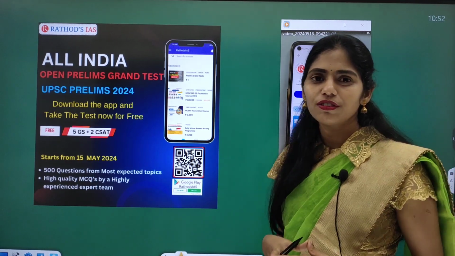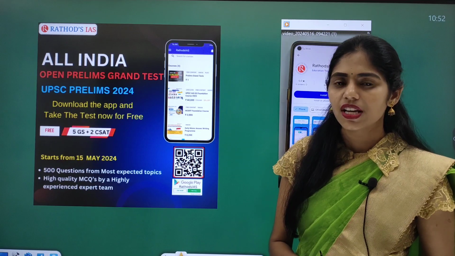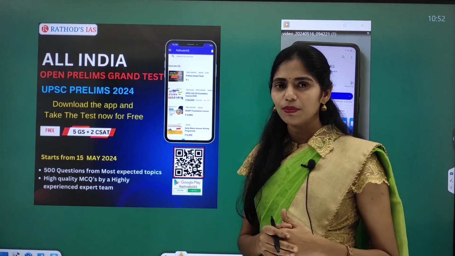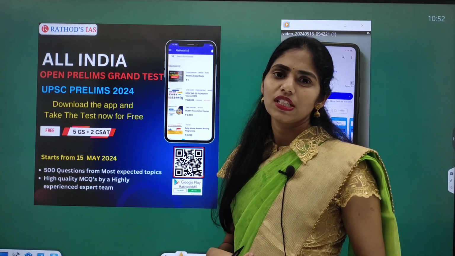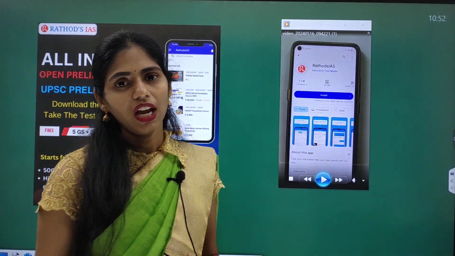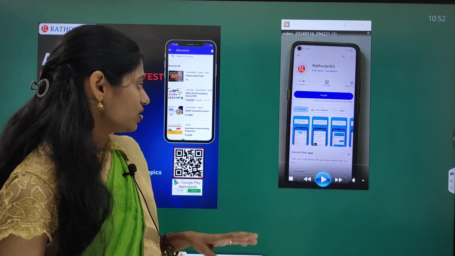But I am getting a lot of questions like how can we use the new app of Rathods IAS and how can we take the test. So I want to show a small demo so that you can easily understand how to use this Rathods IAS new app, how you can get the free Hindu PDF, and also how you have to take this test. So I will show you a small demo.